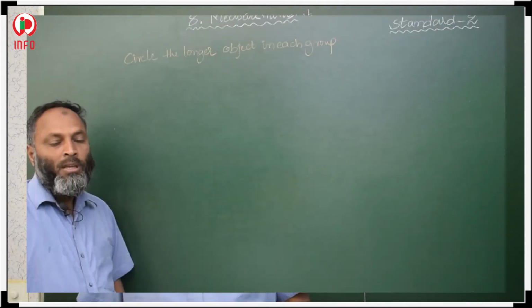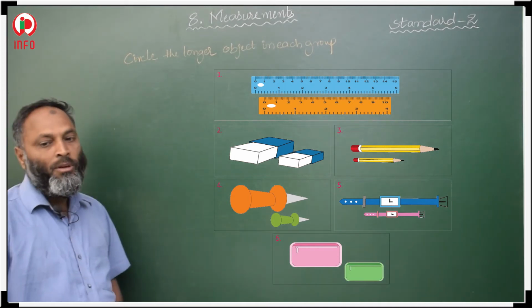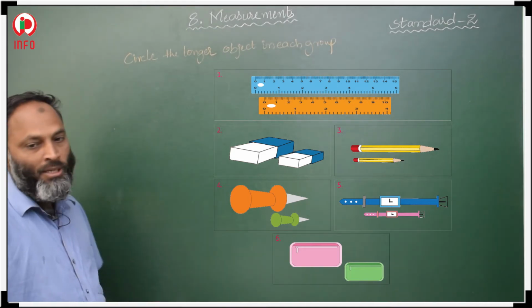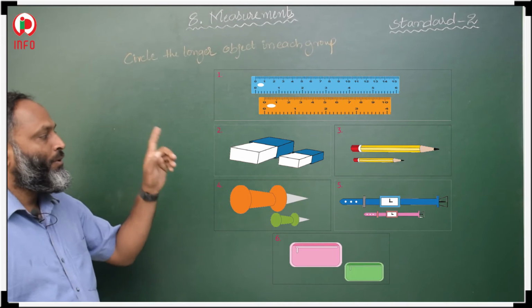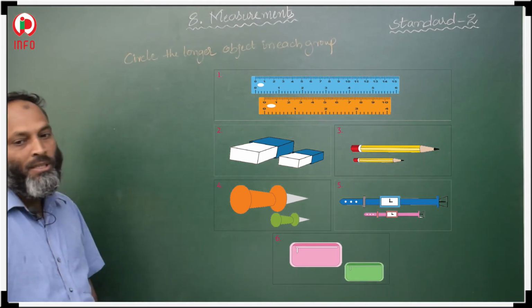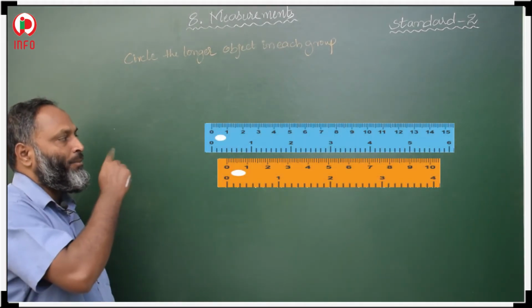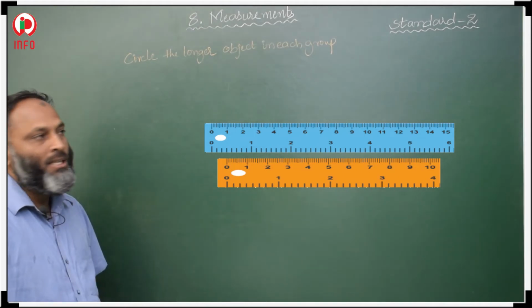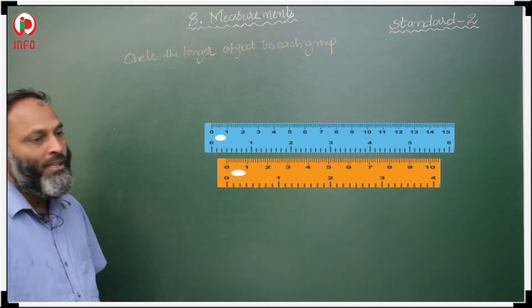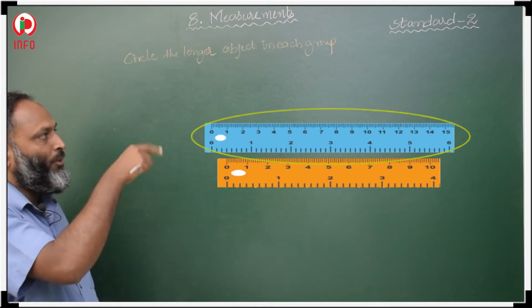Okay, students, see here: circle the longer object in each group. How many groups has he given? See here, 6 groups he has given: 1, 2, 3, 4, 5, 6. In the first group, 2 scales are given. The first scale is blue and the second is orange. By seeing, we can easily tell the blue scale is the longer object. So circle the blue scale.